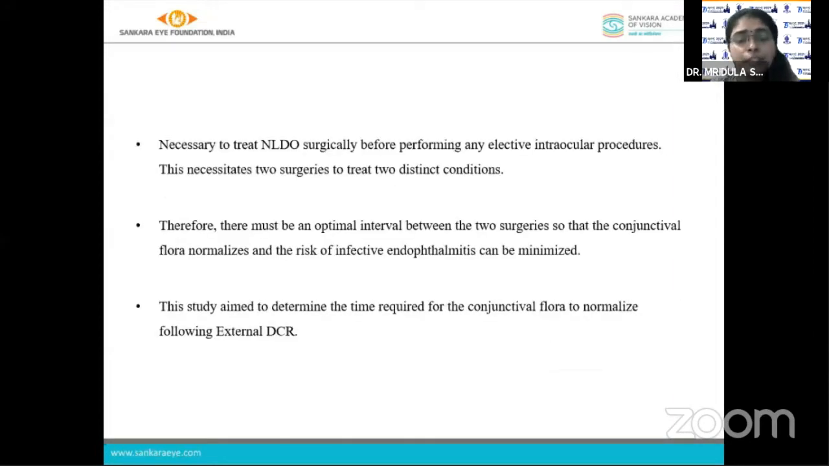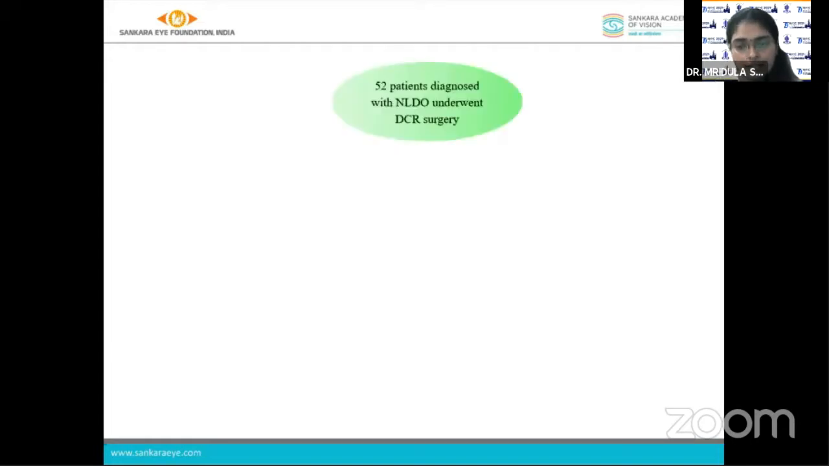It's necessary to treat NLDO surgically before planning an intraocular surgery, which necessitates two surgeries to treat two distinct conditions. Therefore, there must be an optimal interval between the two surgeries so that the conjunctival flora normalizes and the risk of infective endophthalmitis can be minimized. The study aimed to determine the time required for conjunctival flora to normalize following external DCR.